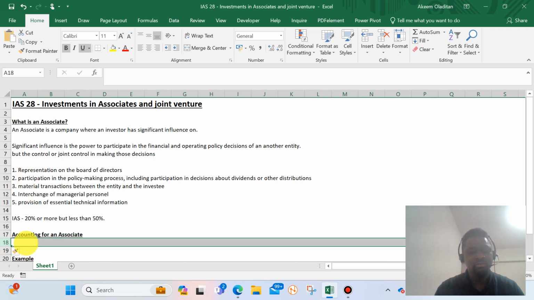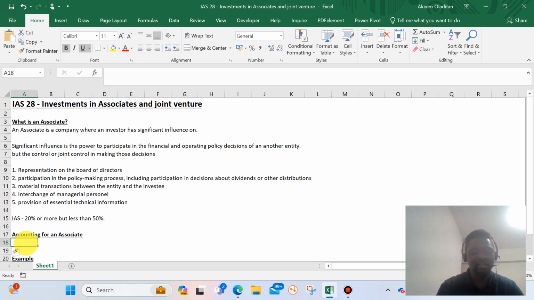The standard stipulates that we should account for it using what we call the equity method.